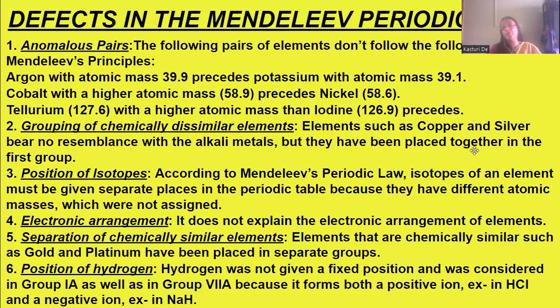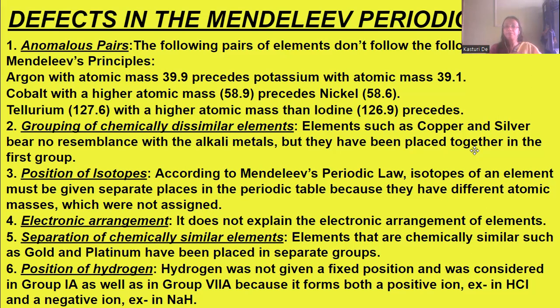Argon should come after potassium, no? But argon is placed before potassium. Cobalt with a higher atomic mass precedes nickel. Nickel has 58.6 atomic mass, and cobalt has 58.9, but still cobalt is placed before nickel.